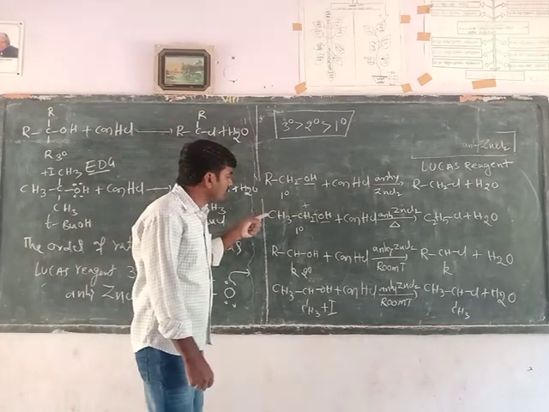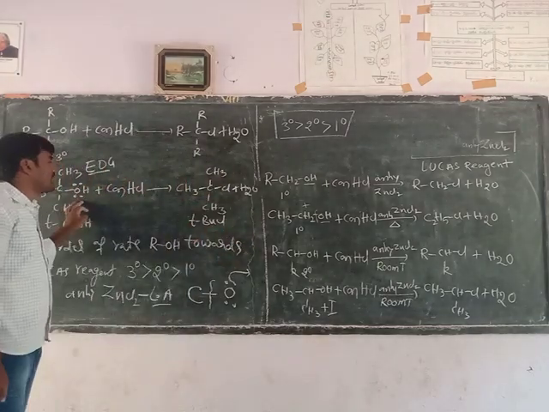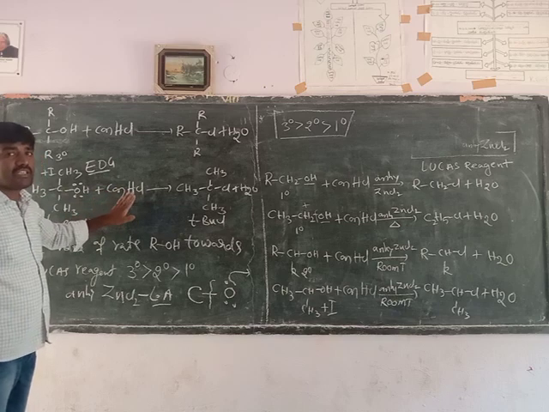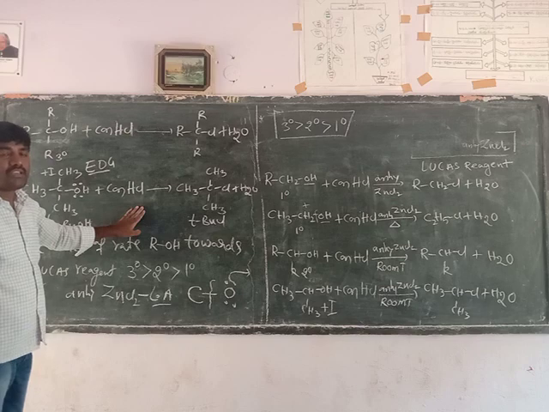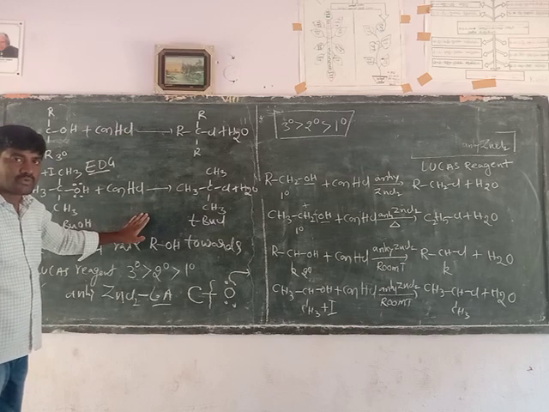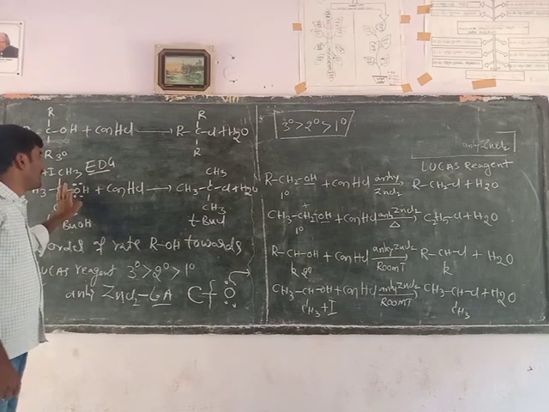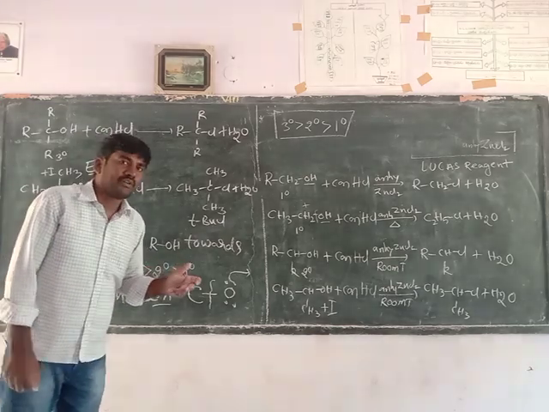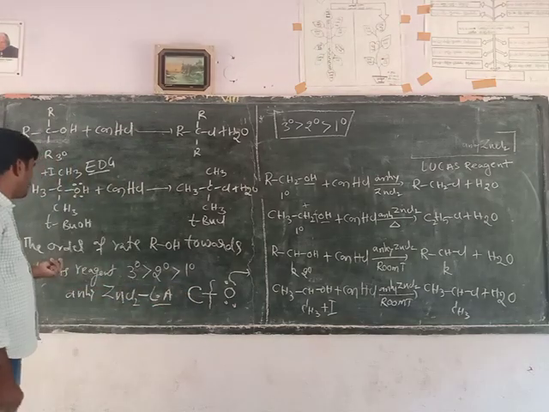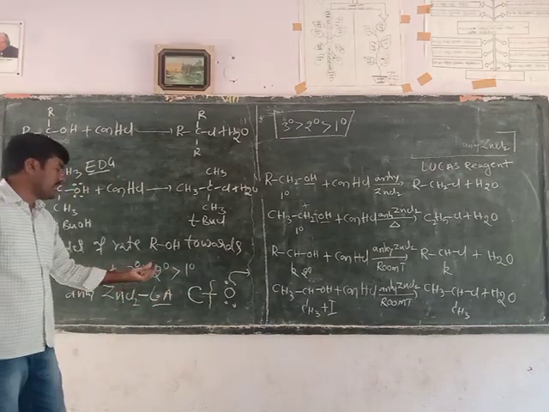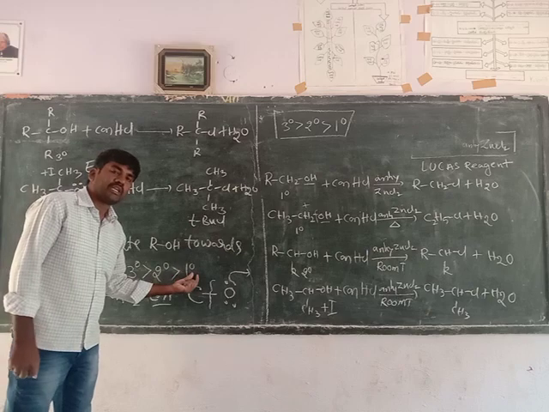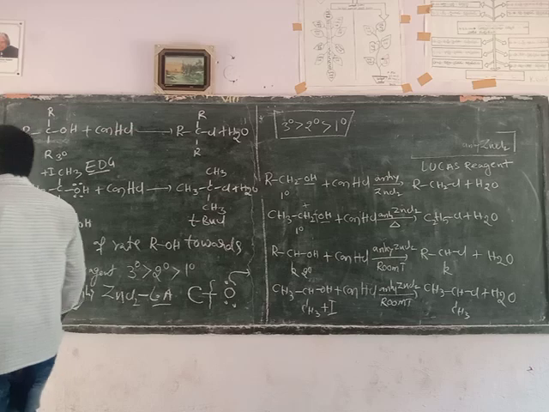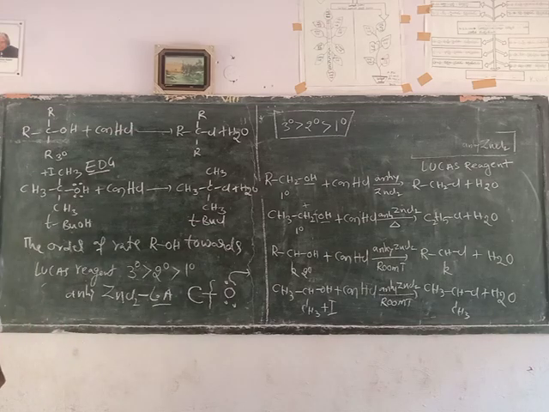That's why tertiary alcohols react with concentrated hydrochloric acid even in the absence of a Lewis acid like zinc chloride. Zinc chloride is not required because the carbocation is more stable. The reactivity of alcohols towards Lucas reagent is tertiary alcohols greater than secondary alcohols greater than primary alcohols. This is the order of reactivity of alcohols towards Lucas reagent.